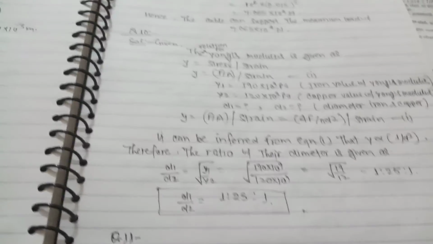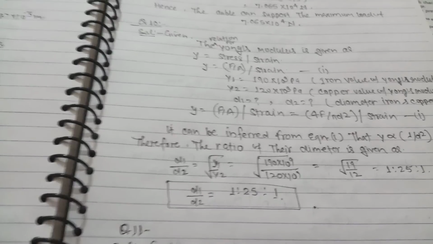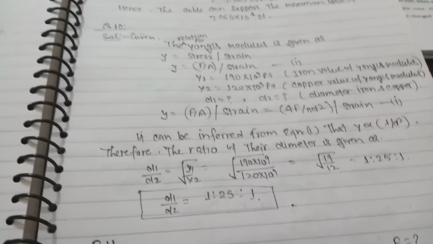Hence the ratio of d1 upon d2 is 1.25 to 1, which is the result.